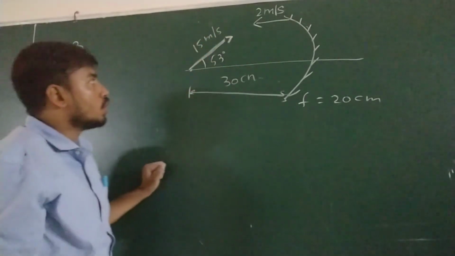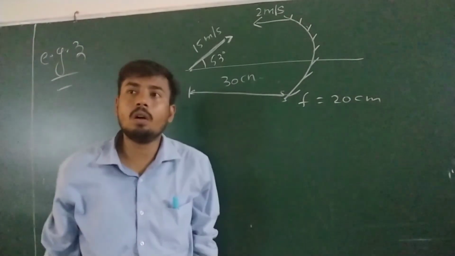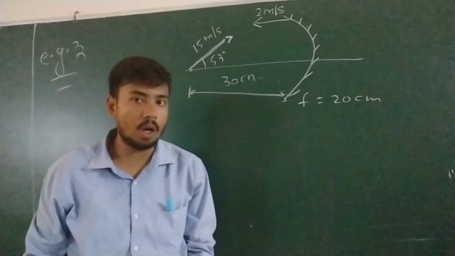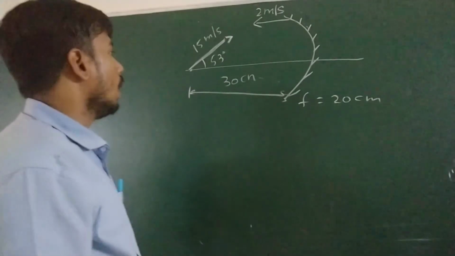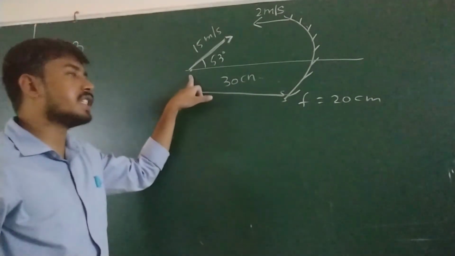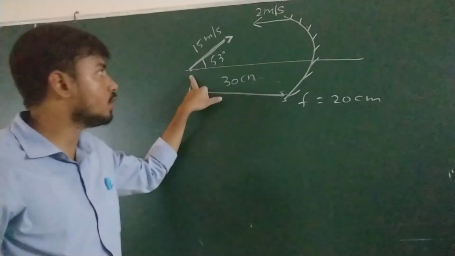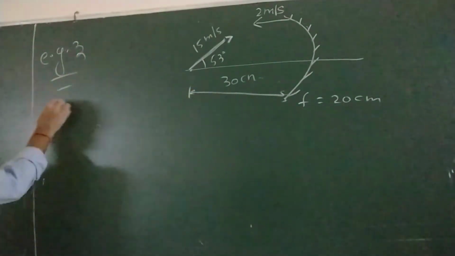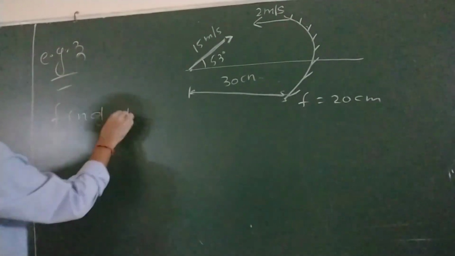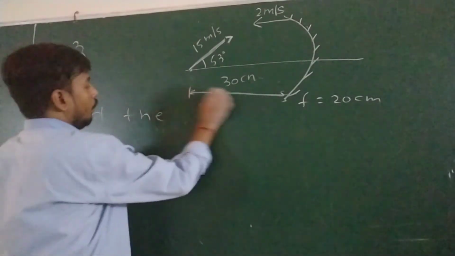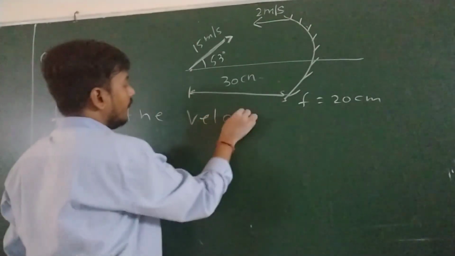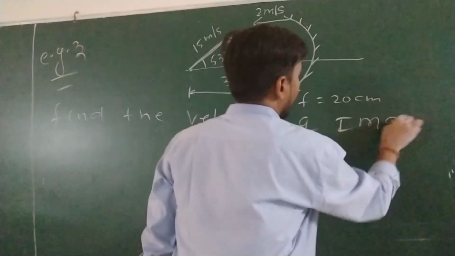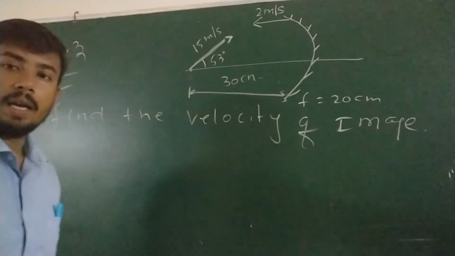It means it is not along the principal axis, not perpendicular to principal axis. It means here both axes are involved. Okay, fine. But height of this object is not mentioned, so we will take its height as 0. So question is, find the velocity of image. Okay. So just hold and take the solution.